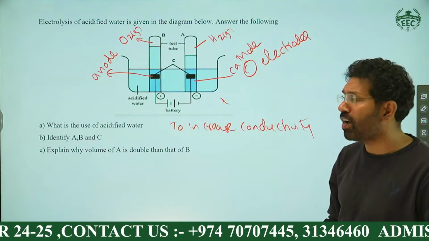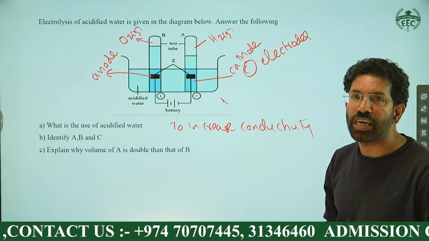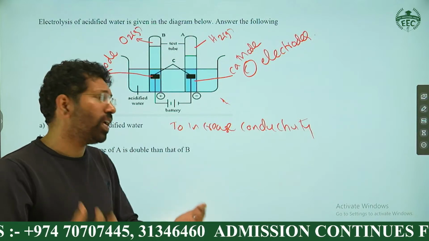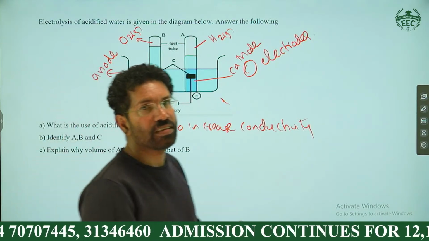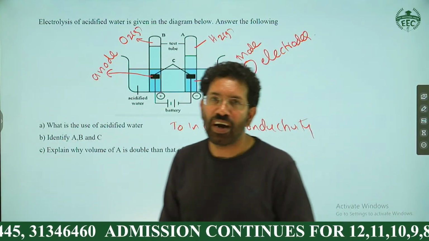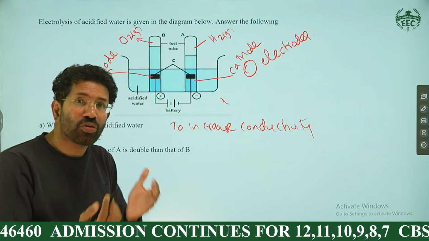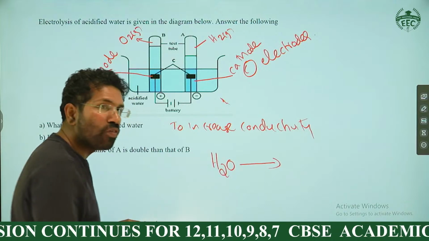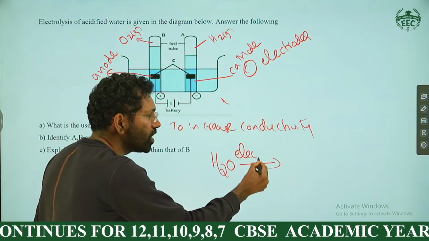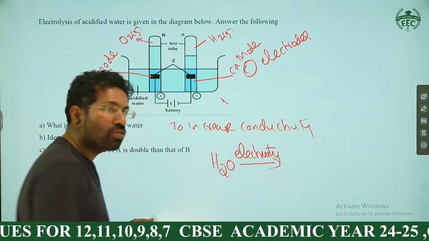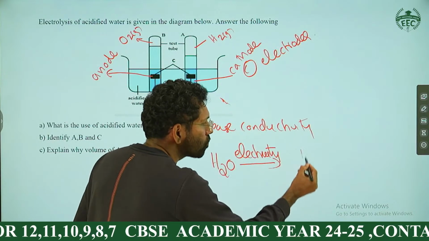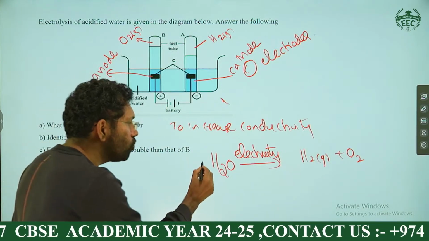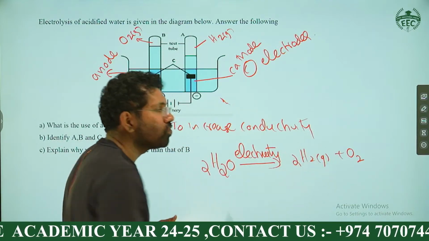Then explain why the volume of A is double that of B. Anybody? We discussed it in the class. Yes, tell me. We know that we are doing the electrolysis of water. We are passing electricity through water. Whenever we pass electricity through water, water gets decomposed into hydrogen gas and oxygen gas. If you're balancing, it will be 2H2O giving 2H2 plus O2 gas.